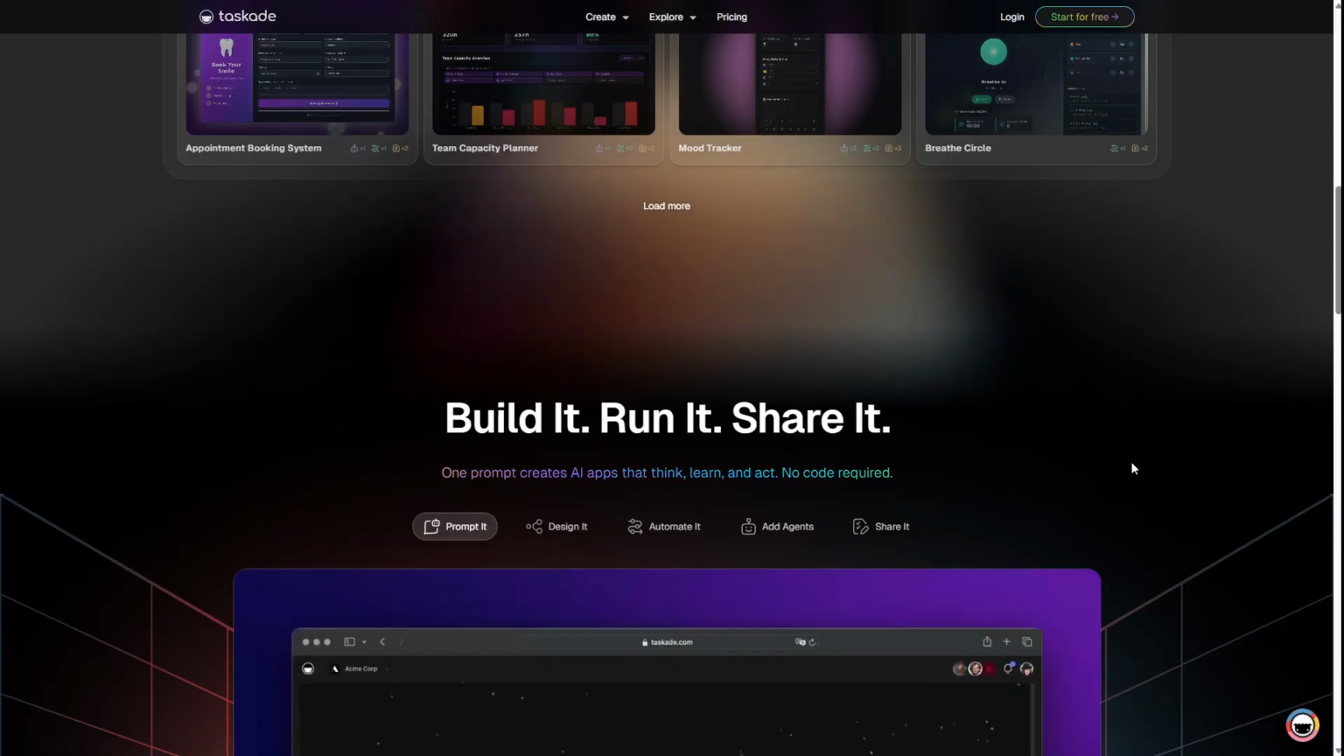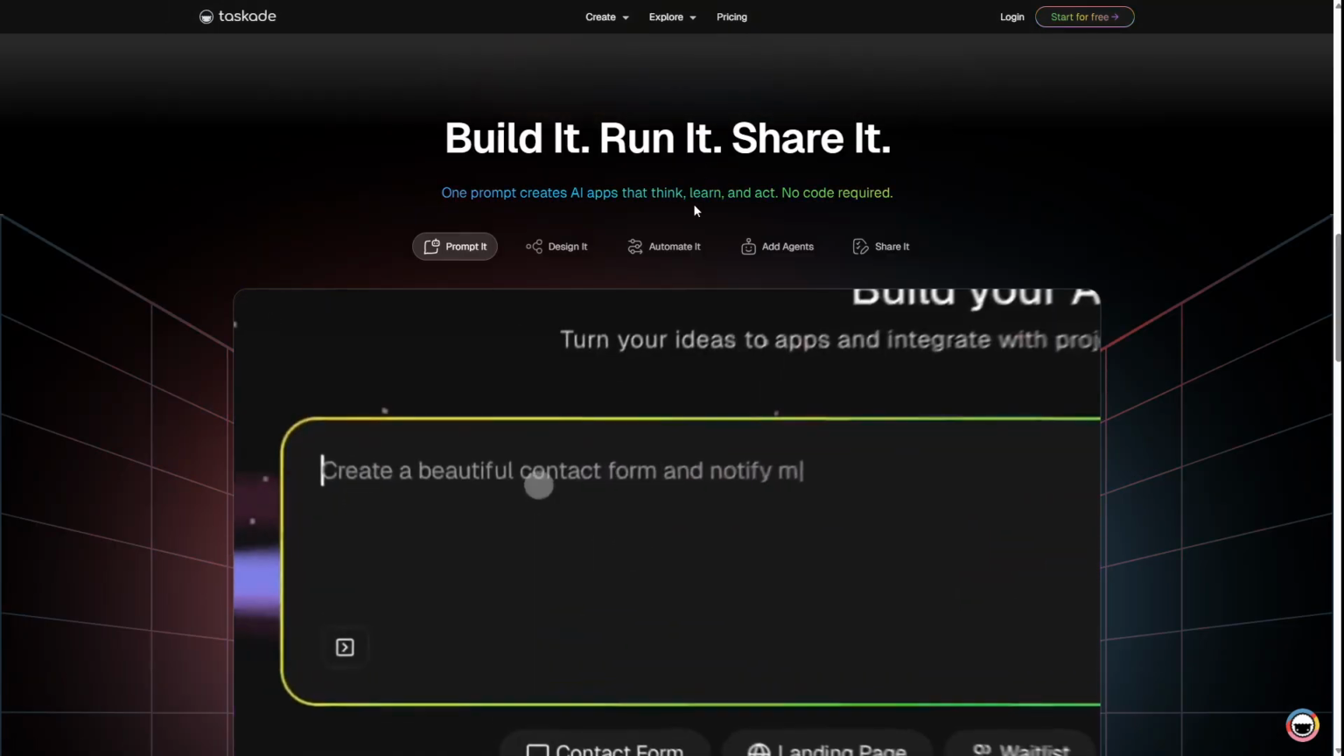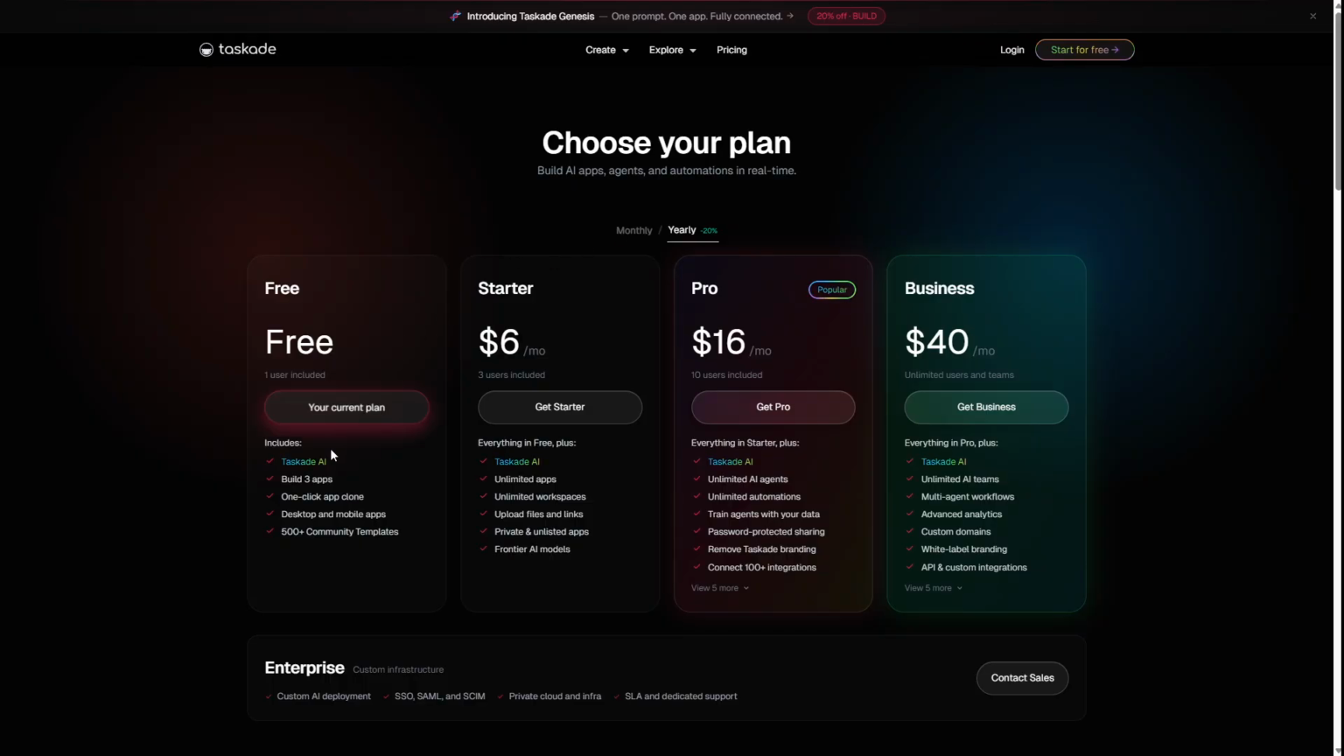For pricing, both have free plans. Notion just gives you more if you're working solo. Taskade's free plan is fine, but its best features really show up with paid team plans.